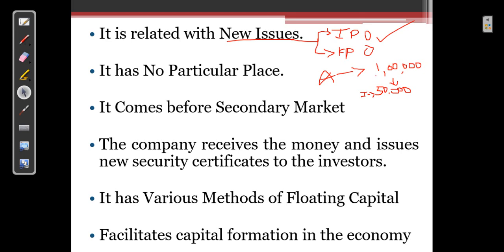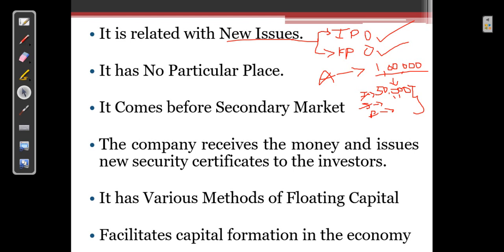Now 50,000 is still a balance. So when you later, at a future date, want to issue the remaining 50,000, at that time you will go for a follow-up public offering. So the first part which you issue is called the initial. For the remaining parts in which you want to issue, you can go for a follow-up public offering. So now this capital is issued. Then you will have the public investors who will subscribe for these shares, and finally they will pay the call money, and then this capital will be called issued, subscribed and paid up capital.